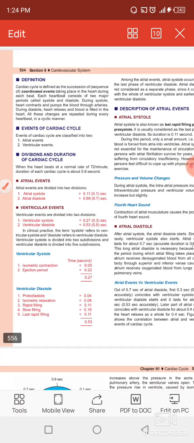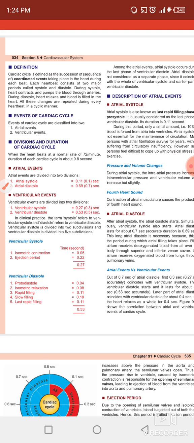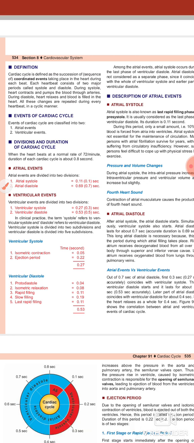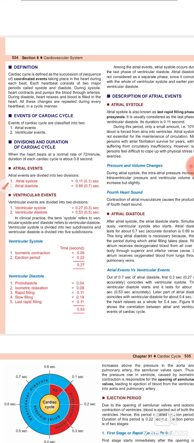So now we move on to the next event, that is about the ventricles events, but in the next lecture. Okay, in today's lecture we have covered the arterial systole and the arterial diastole. In the next lecture we will discuss what the ventricles events are and we will see the detail of it. So this was part 1 of this video, and in the next lecture we will discuss the remaining chapter.